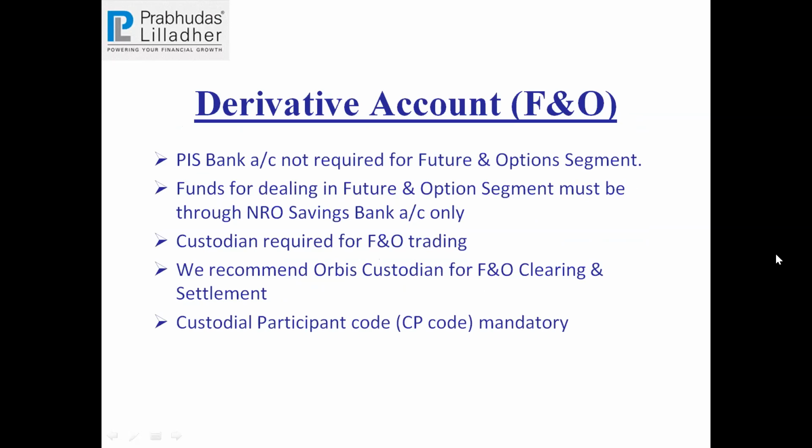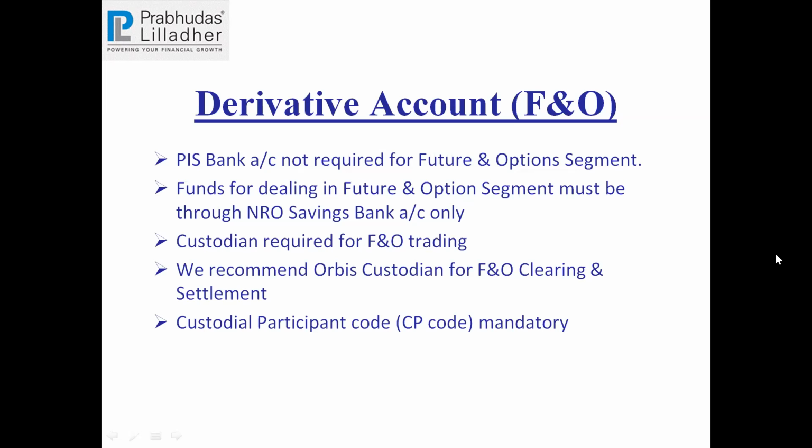Now coming to derivatives. Here we don't need a PIS account. And one more thing, very important, it can be done only through NRO. NRE is not allowed for any NRI investor. Only for NRO sub-status can you trade in derivatives, and for that we don't need a PIS bank account. Funds for dealing in futures and options must come through an NRO savings account because PIS won't be there.